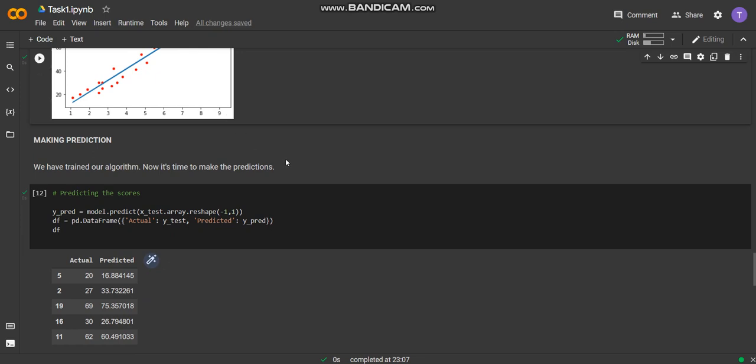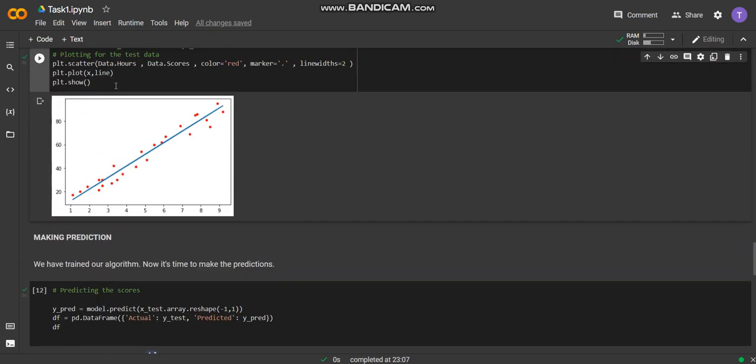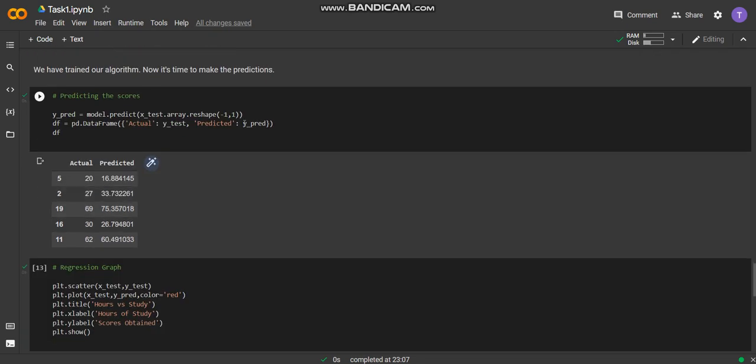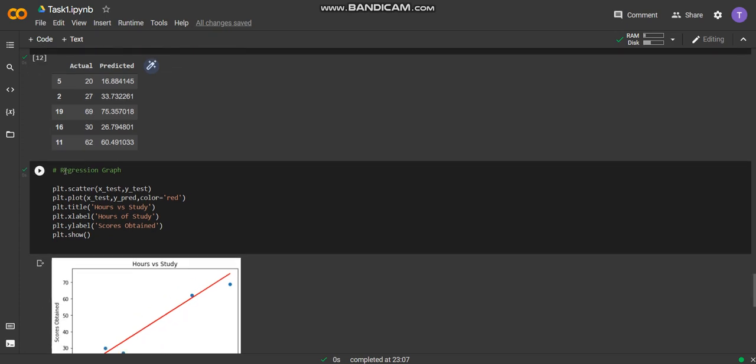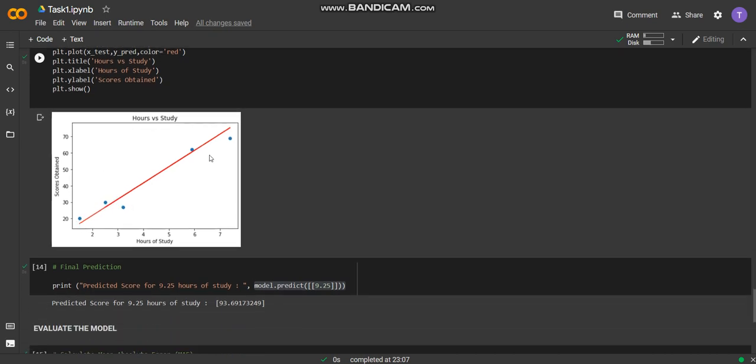Then for finally making the prediction, we have used the predict method with the above model, and we have created a data frame which has the actual values and predicted values based on the given input, that is the number of hours. And just to see the regression graph with the predicted values, since we had split the data frame, we are able to see that there are a few entries and the approximate values.